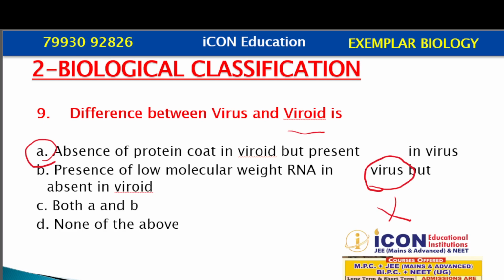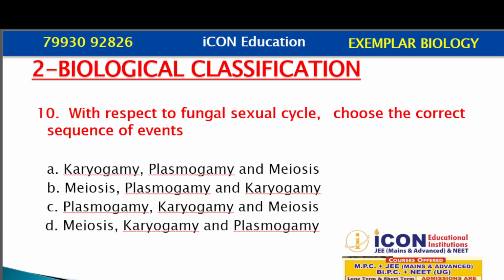Question number 10. With respect to fungal sexual cycle, choose the correct sequence of events. This is also a direct question.